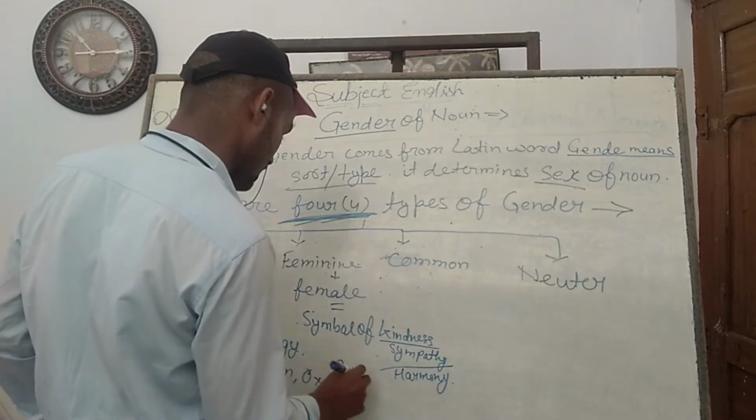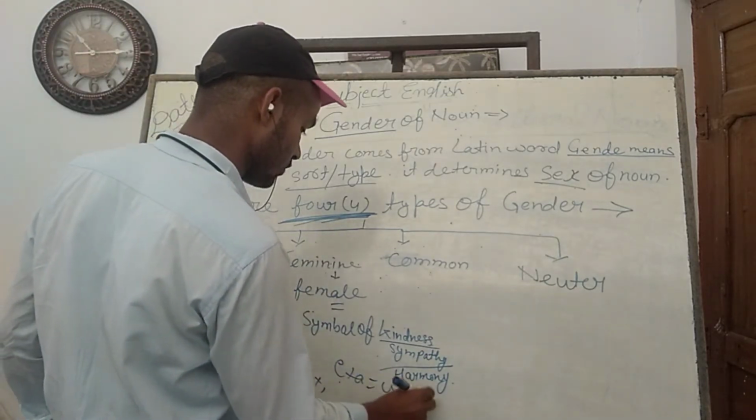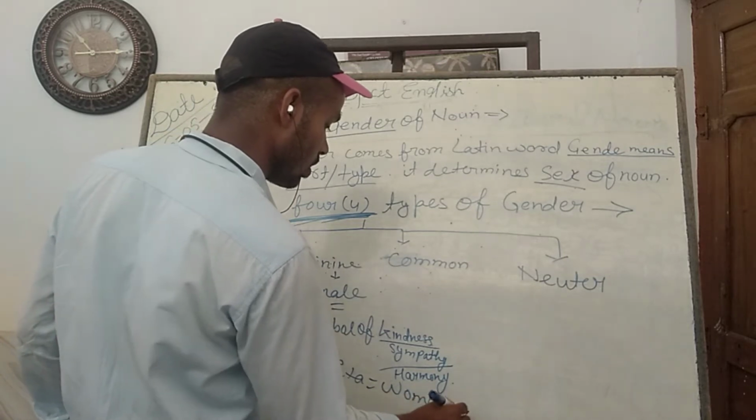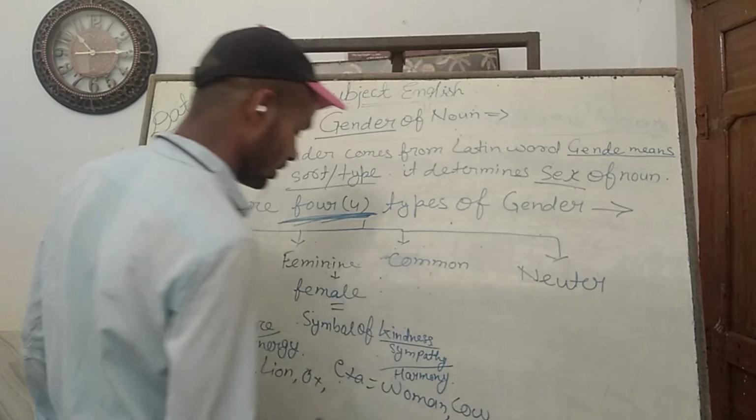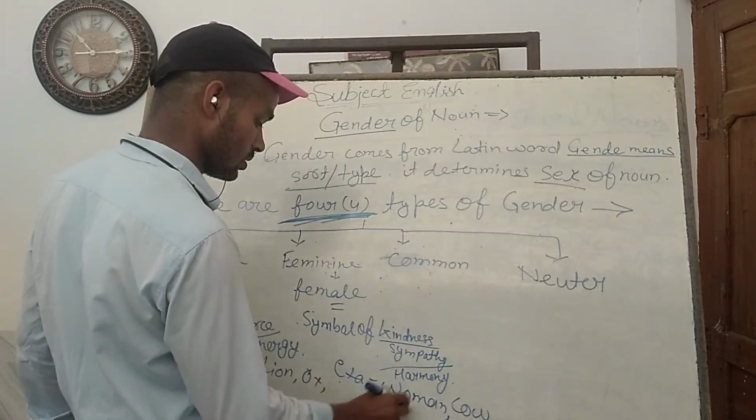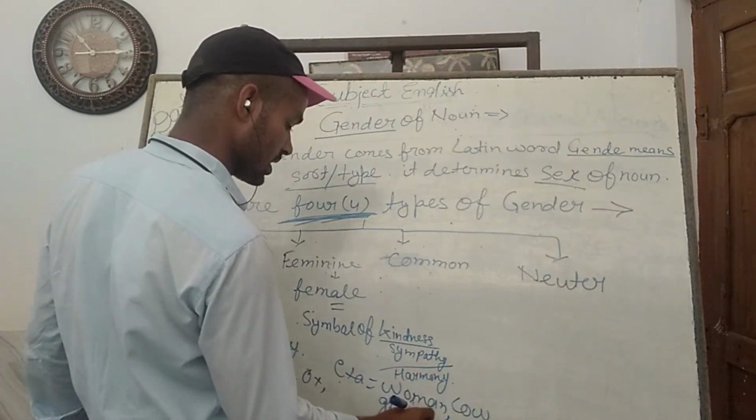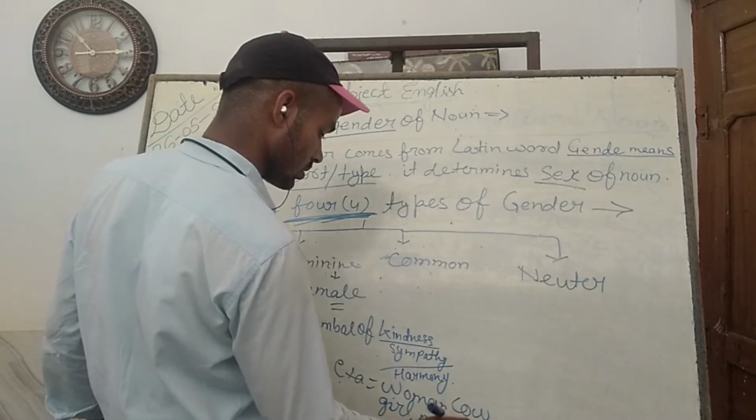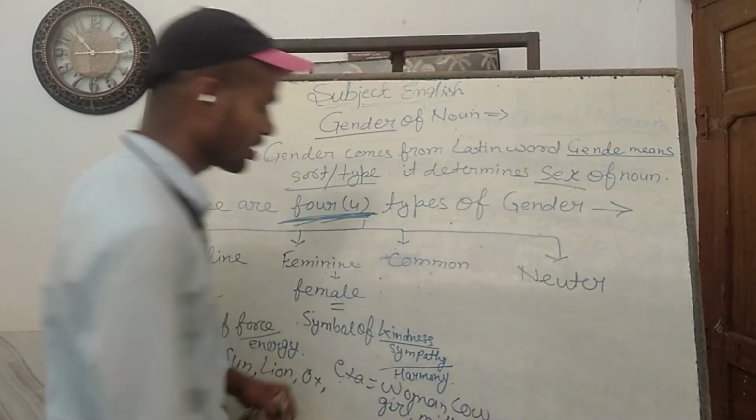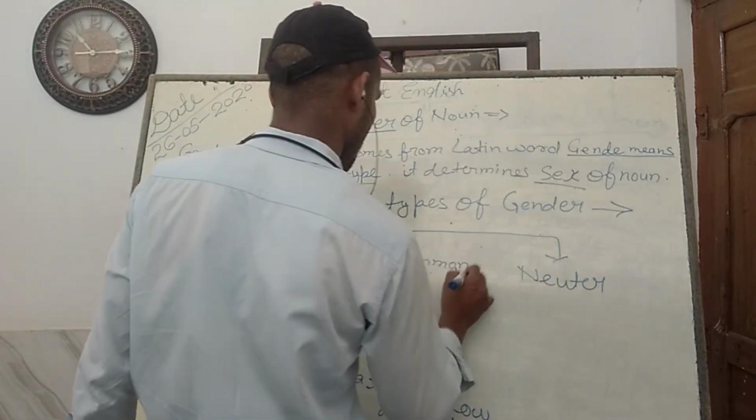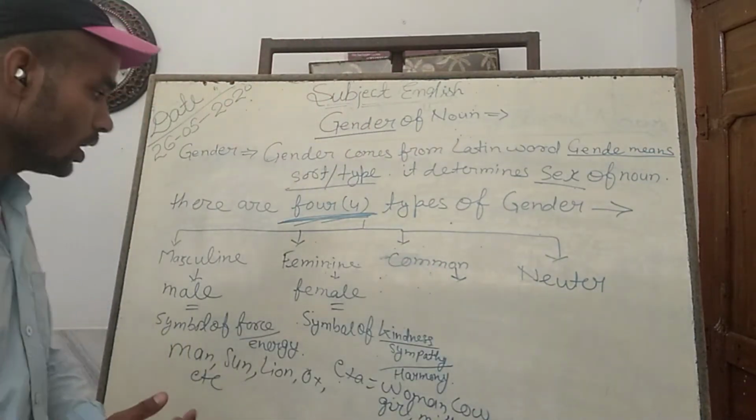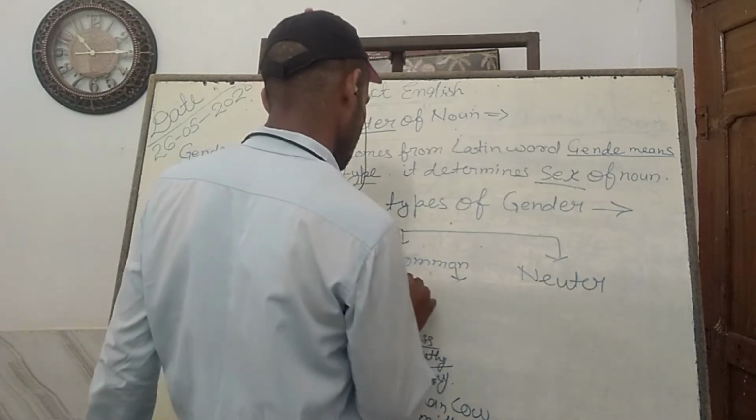You can see examples: woman, cow, girl, mistress, etc. There are a lot of examples of the feminine gender. Then comes common gender.